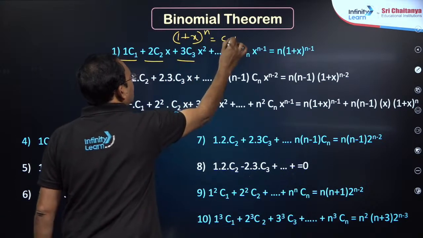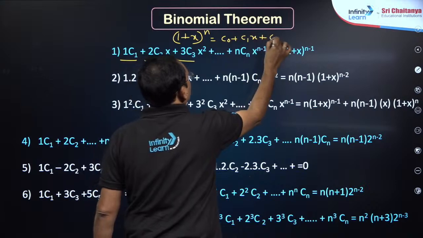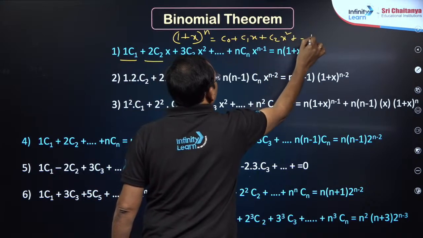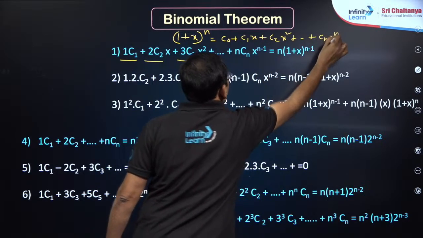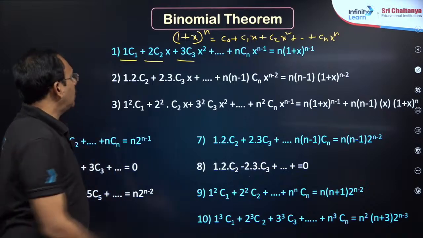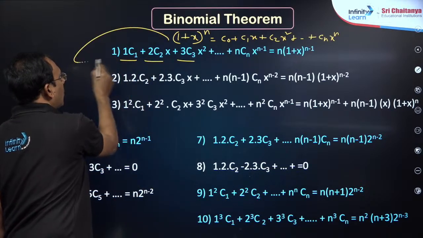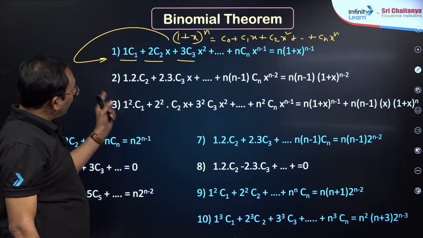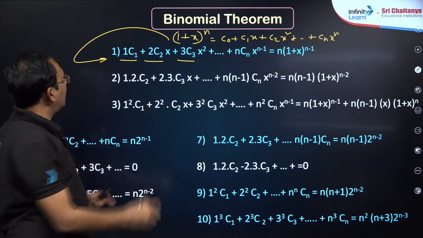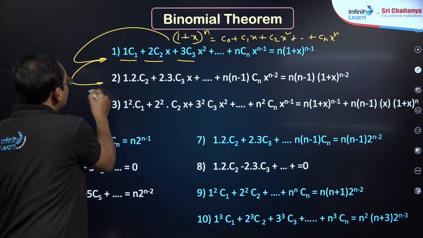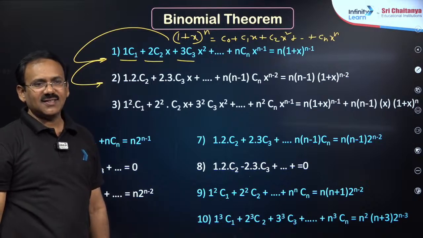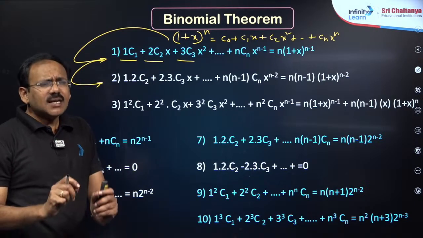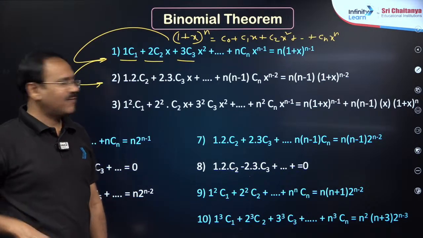The expansion will be C1x plus C2x square plus and so on up to Cn x power n. For this expansion, if you take the derivative on both sides, you will get this. Again, if 1 into 2, 2 into 3 appear, you take the derivative again, you will get this, my dear friends. Simple observation. That point is enough to answer this.